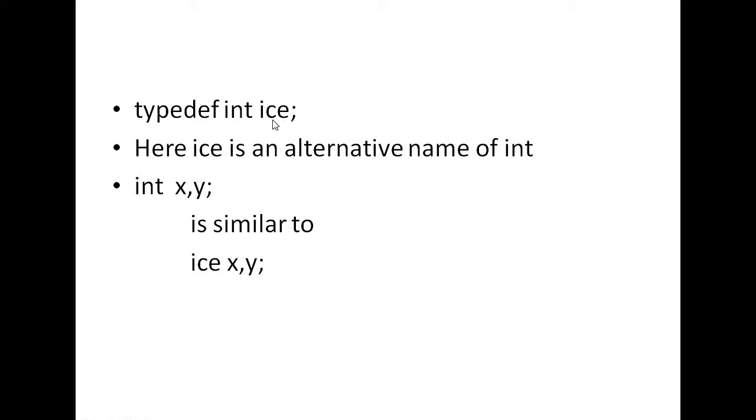That means ice is the duplicate of int. Instead of writing int x, y, I can write ice x, y. What is the size of x and y? The size of x and y is 2 bytes, because ice is nothing but a duplicate of int. Here ice is an alternative name of int. Int x, y is similar to ice x, y.